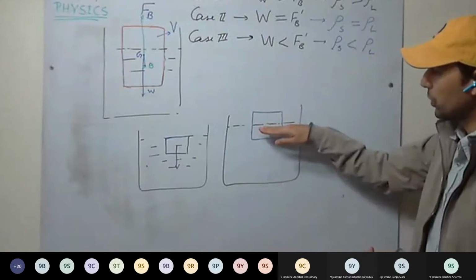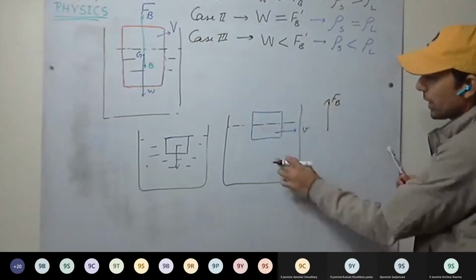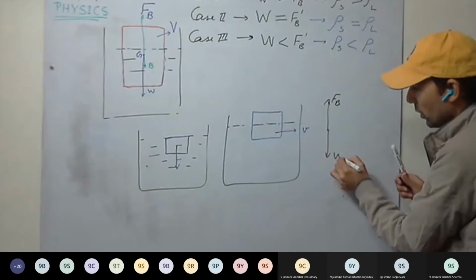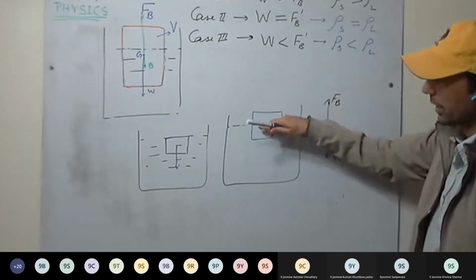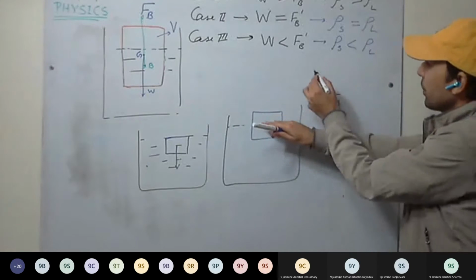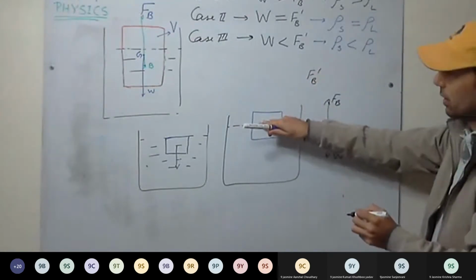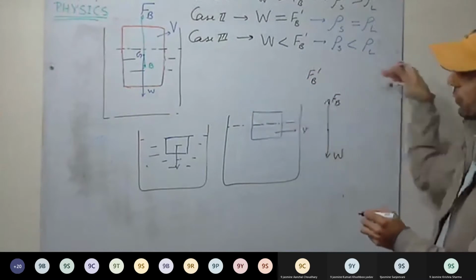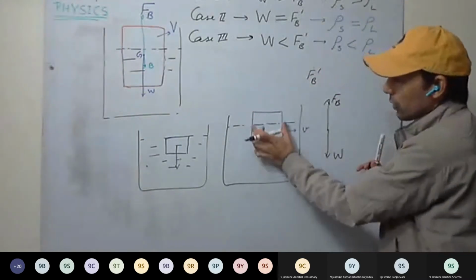So it will float in the position where the buoyant force exerted by the liquid becomes equal to the weight of the liquid. Initially, as I have submerged it completely inside, the buoyant force will be Fb dash, the maximum buoyant force, since it is completely immersed. I am applying some force. As I remove the force, this body will start coming upward, outside the water.